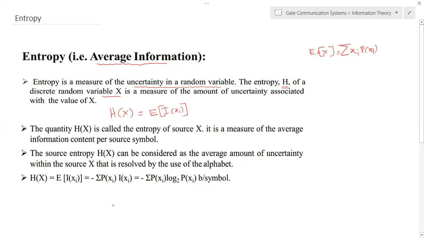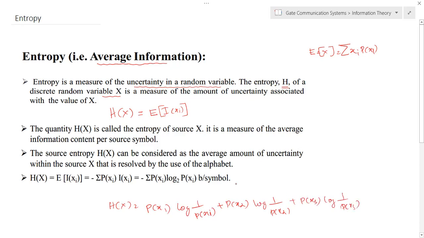So we can define that H of X is simply, for example, if it contains x1, x2, etc. as the values, probability of x1 into log 1 by probability of x1. So this is the first sample, and similarly probability of x2 into log 1 by probability of x2 plus probability of x3 into log 1 by probability of x3.